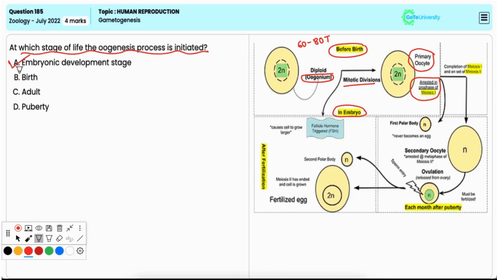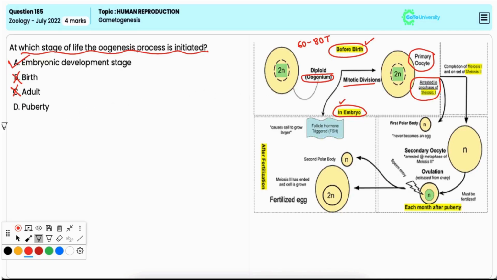Option B, birth. It is incorrect. By the time of birth, the process of oogenesis has already started. Option C, adult. It is incorrect. Oogenesis does not begin in adulthood. Instead, it has already been initiated during embryonic development.